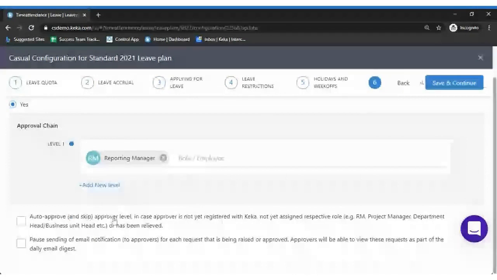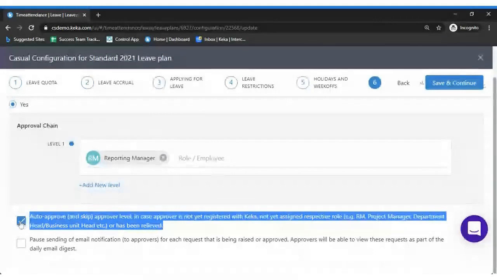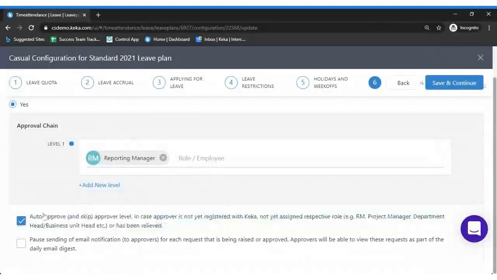The reporting manager should take action on it shortly. The next option is auto approve at approver level in case the approver is not registered with KECA. Let's assume his reporting manager is not yet registered with KECA, then the leave request should get auto approved. If you want that, you can enable this option.